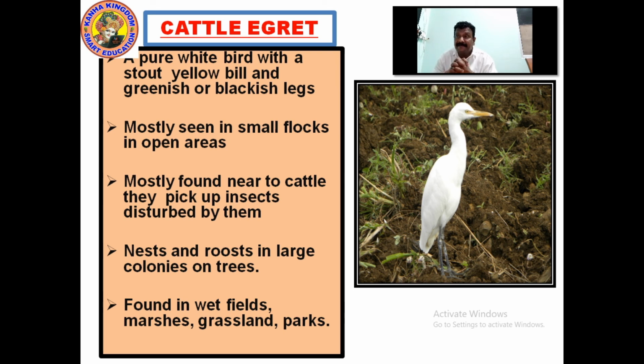What is cattle? There are lots of cows. Yeah, they are called cattle. They pick up the insects disturbed by them, right? The cattle move and the insects move with the cattle. What does this cattle egret do? It goes and fetches and eats up the insects which are disturbed by the cattle. Nests and roosts are in large colonies on trees. The nest and the roost.